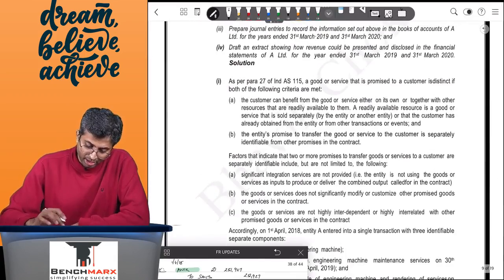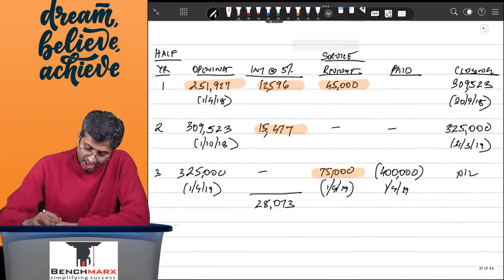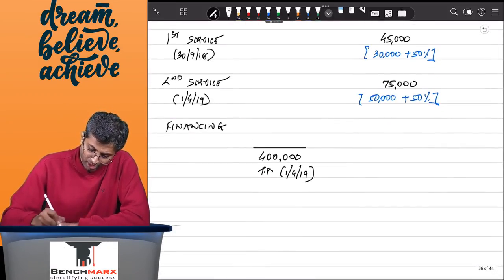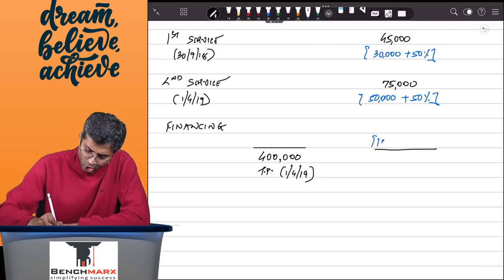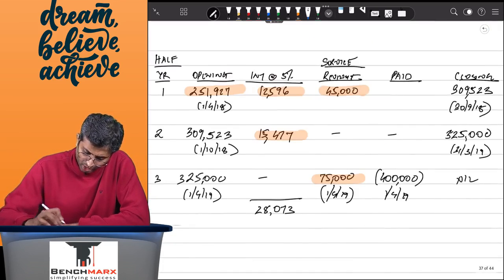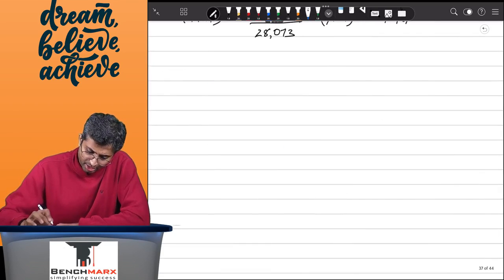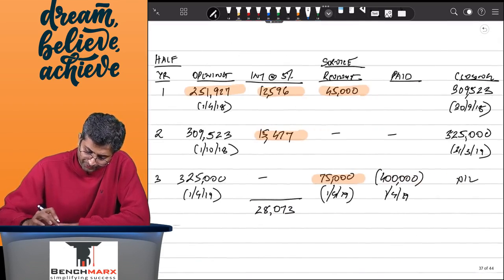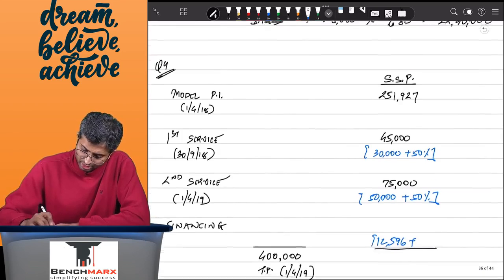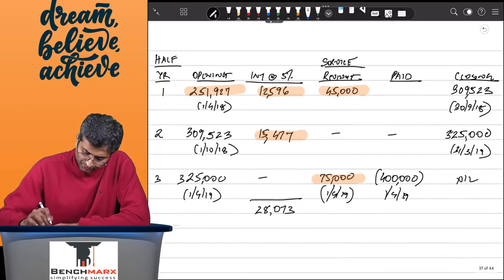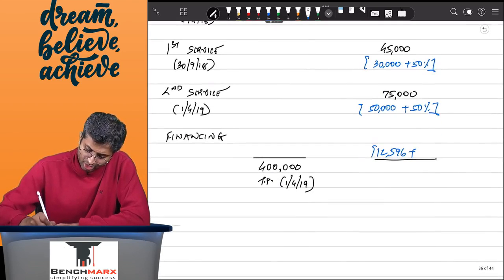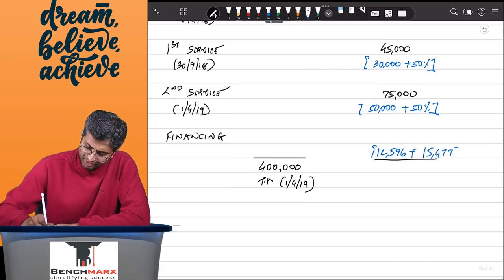So if we go to see your total transaction price, one can say attributable to financing, based on the calculations that we have done, 12,596 plus 15,477. Let me just total up.